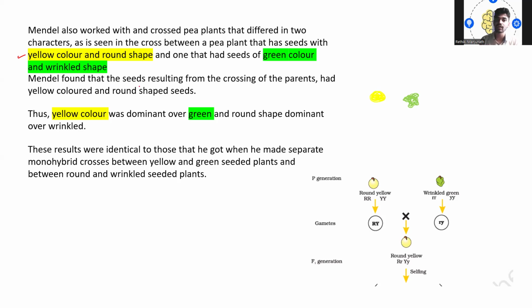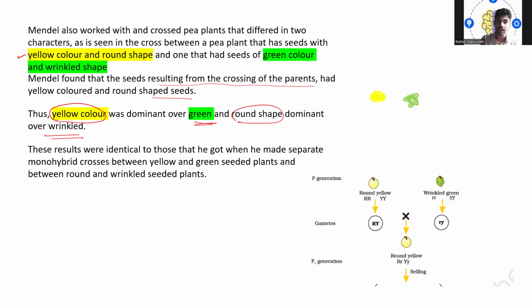So Mendel found that the seeds resulting from the crossing of the parents were yellow colored and round shaped. Thus, yellow color was dominant over green color, and round shape is dominant over the wrinkled one.